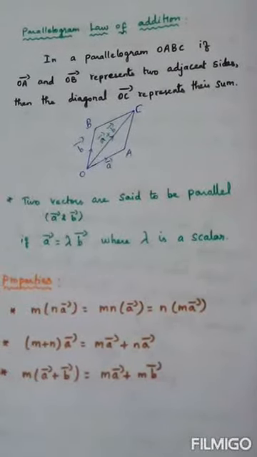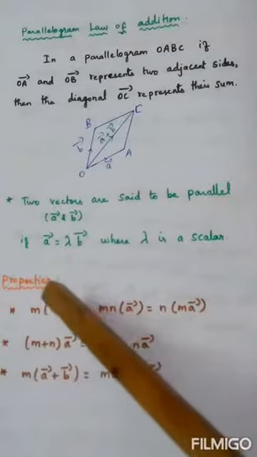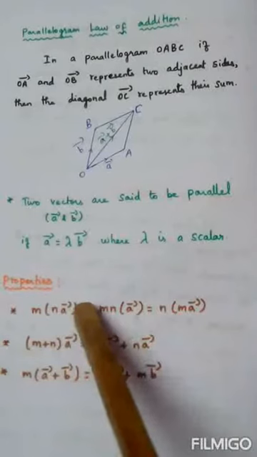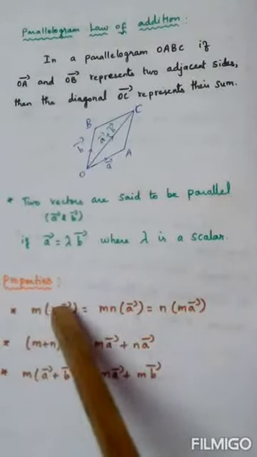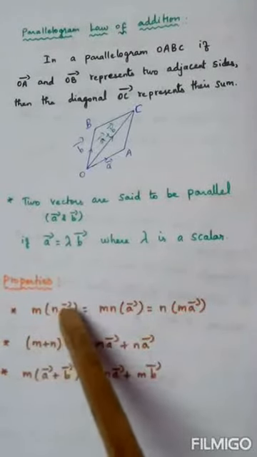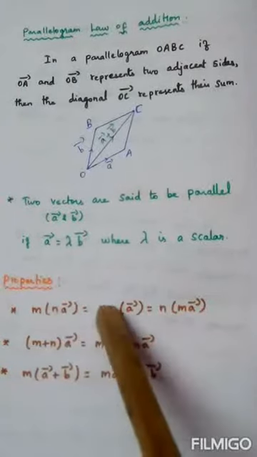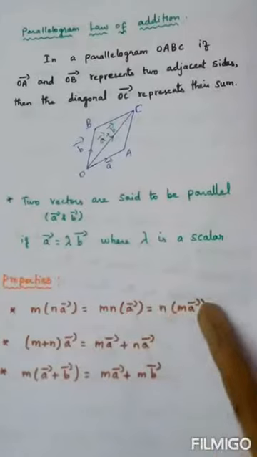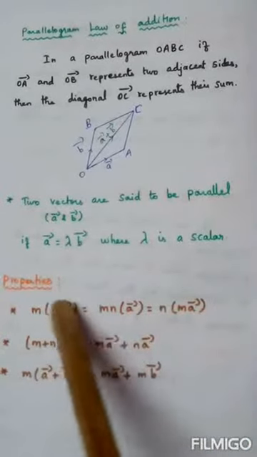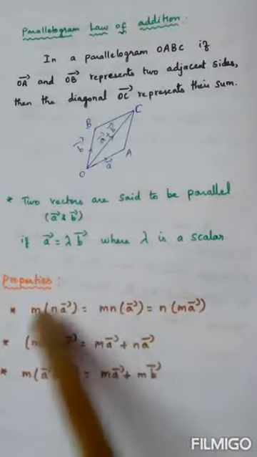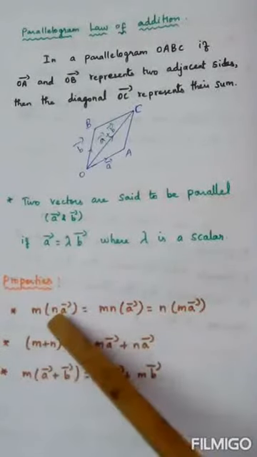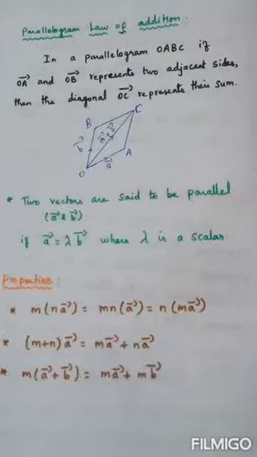Next, we will see a few properties of vectors. M into N A vector, where M, N are nothing but scalars, numbers. M into N A vector can be written as MN into A vector, or even this can be written as N into M A vector. So constants can be interchanged in any manner. MN A vector, or M N A vector, or N M A vector, all are going to give the same answer.